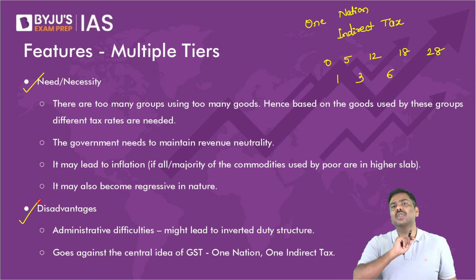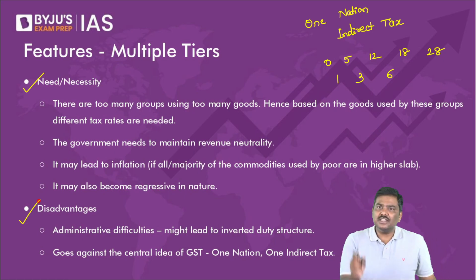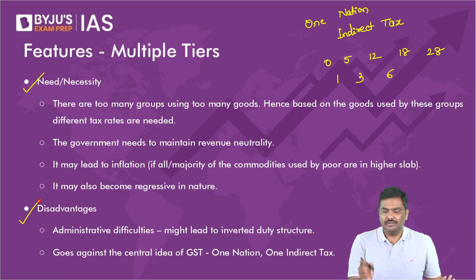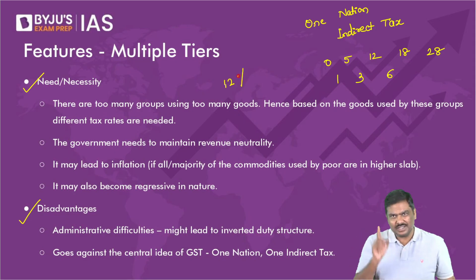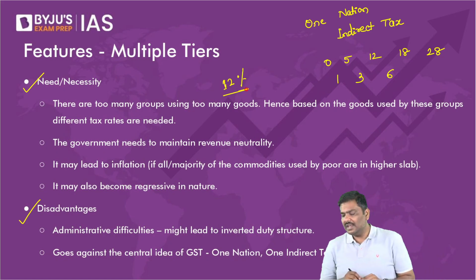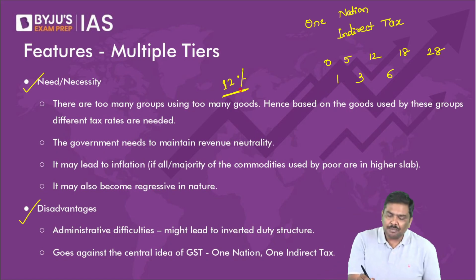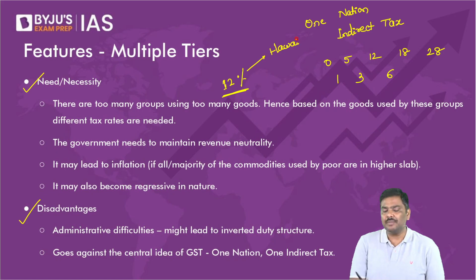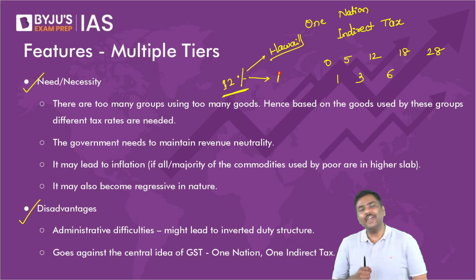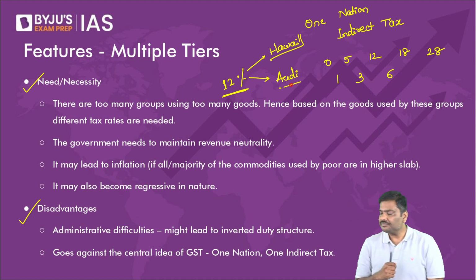Point number 1. Please tell me, if there is only one rate of GST, let's say 12%, and this is applicable on, let's say, Hawaii chappals, and this is also applicable on an Audi car. Tell me, is it fair to the poor people?